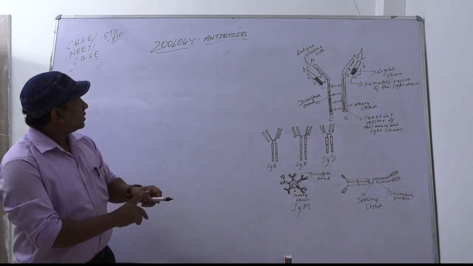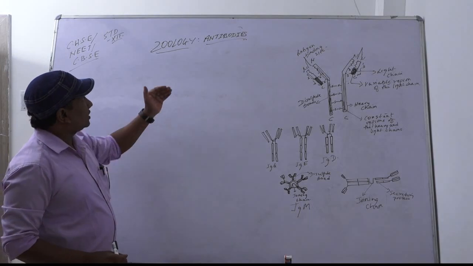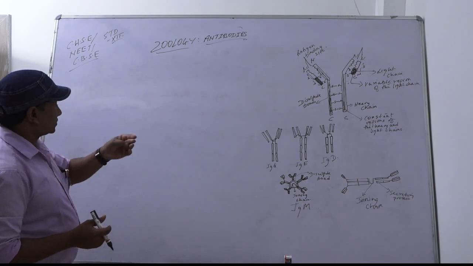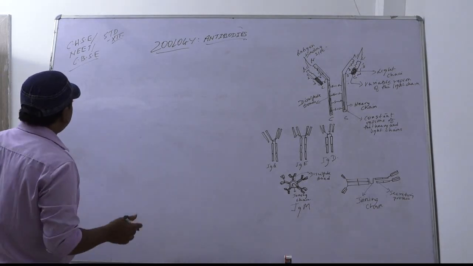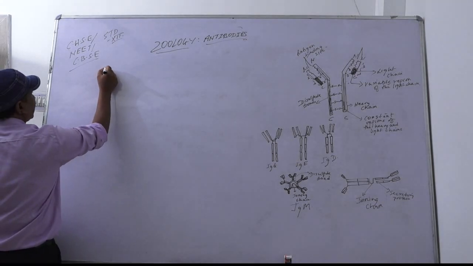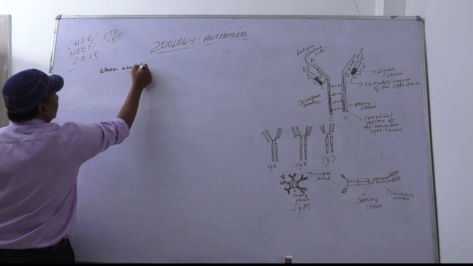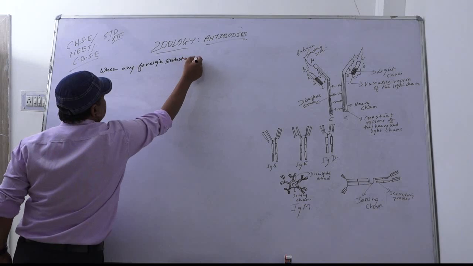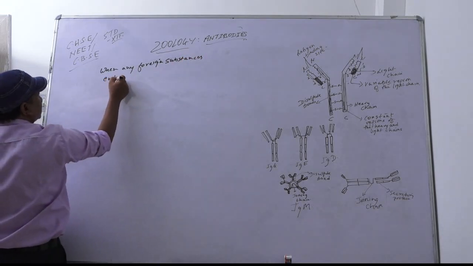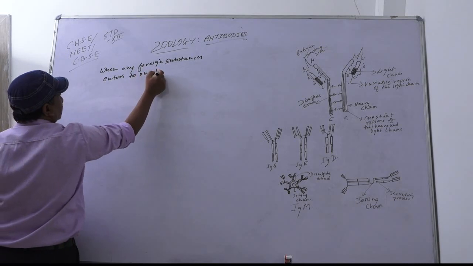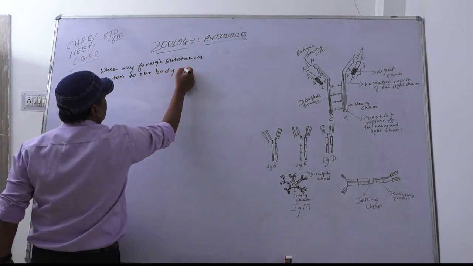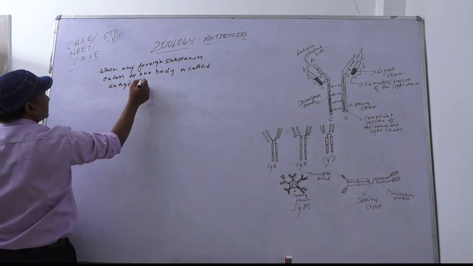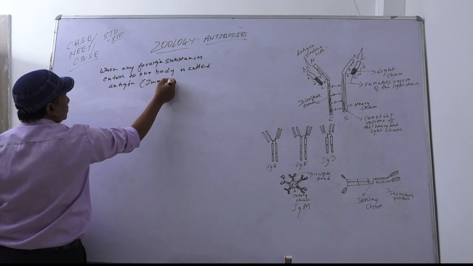So today we are going to start a new topic called antibodies from the human health and disease chapter. Okay, antibodies. What are called antibodies? When any foreign substance enters our body, it is called an antigen. What is the other name of antigens? Immunogen.